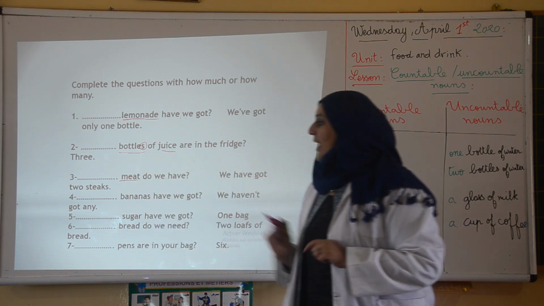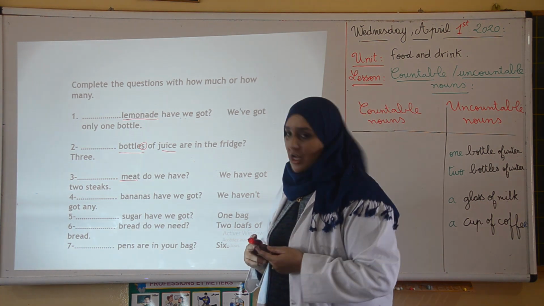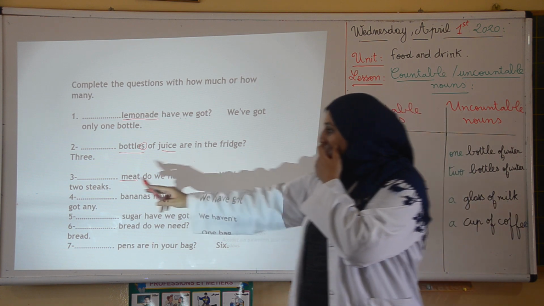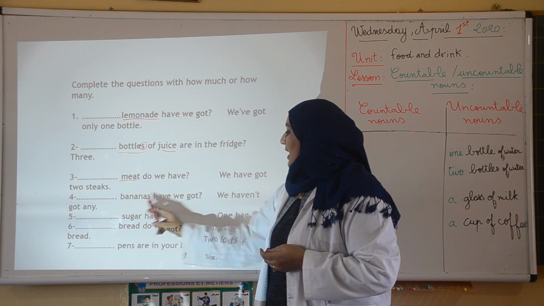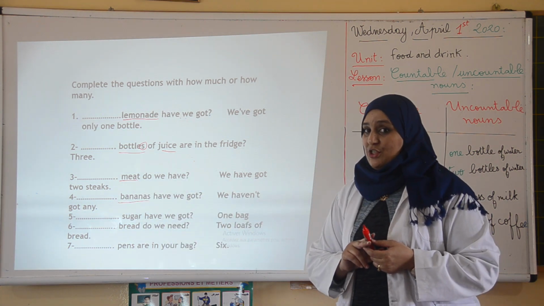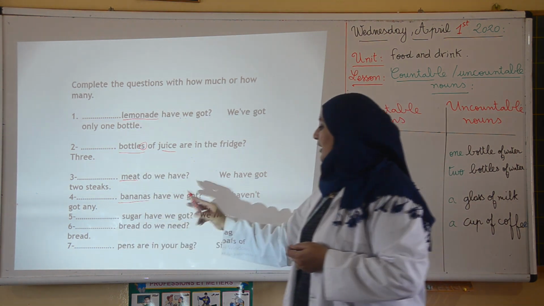Number 3, meat do we have? Look at the next word again. Meat is uncountable, so we use how much. How much meat do we have? We have got 2 sticks of meat. Number 4, bananas have we got? Bananas, countable, plural. So the question, how many bananas? How many bananas have we got?